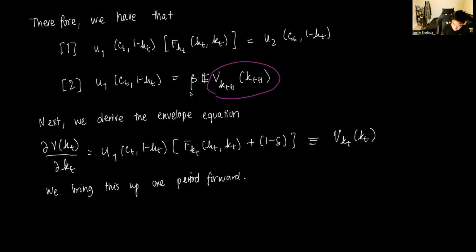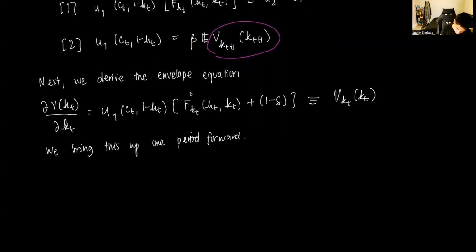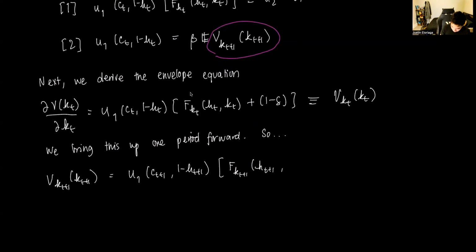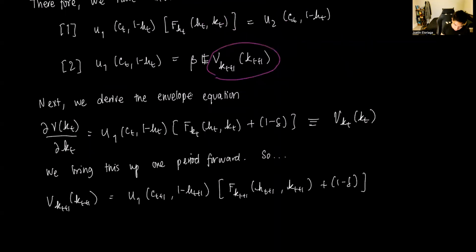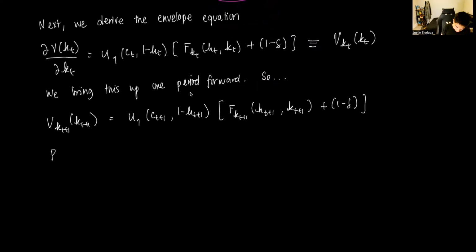What we need is V_KT+1(KT+1), which is equal to U1(CT+1, 1 minus HT+1) times F_KT+1(HT+1, KT+1) plus 1 minus delta, right? Good. Now we can plug it into 2. So plug back into 2.